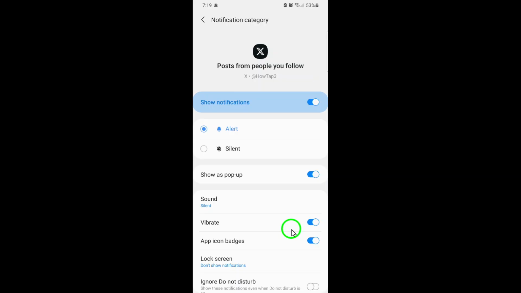So, just to recap, go to your phone settings, tap on Apps, select the X app, go into Notifications, open Notification Categories, choose Posts from people you follow, and toggle on Vibrate. With those few steps, you've personalized your notifications and made them much more effective.